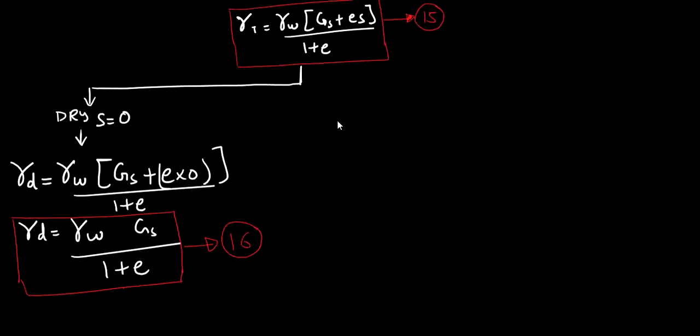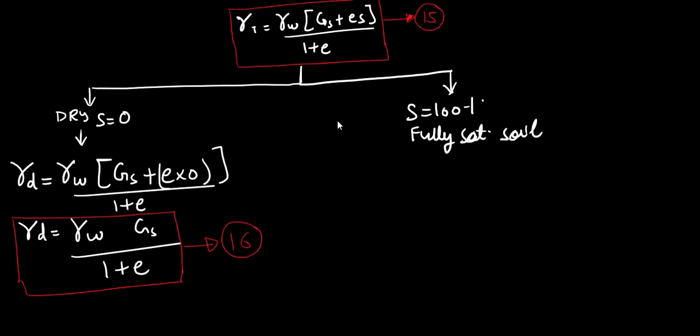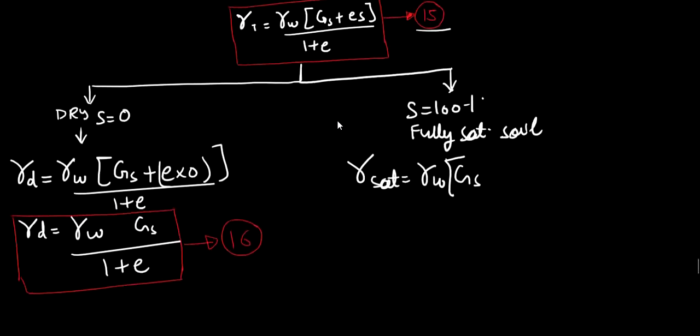Now if I have fully saturated soil, that is saturation is equal to 100%, my equation number 15 will change into gamma sat is equal to gamma W times (Gs plus e into 1) upon 1 plus e. So it will become e only, plus e upon 1 plus e.